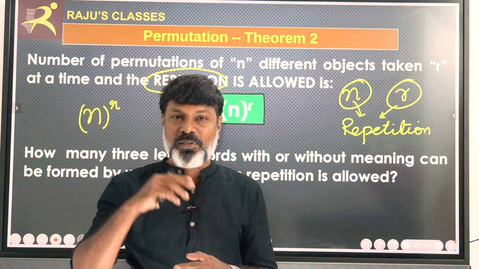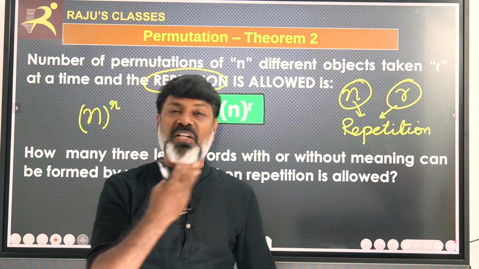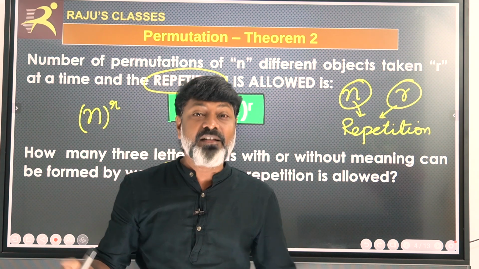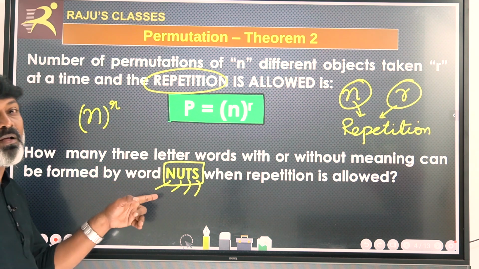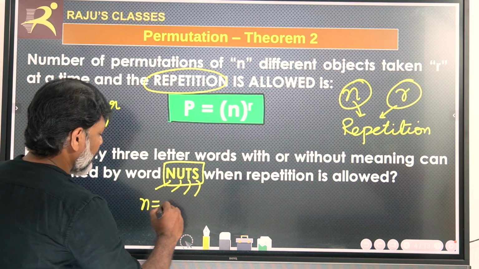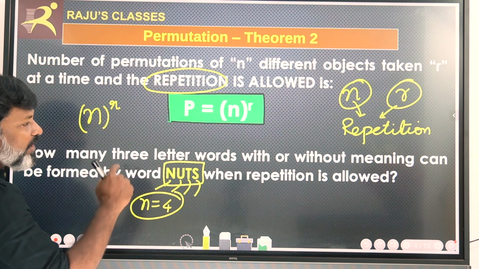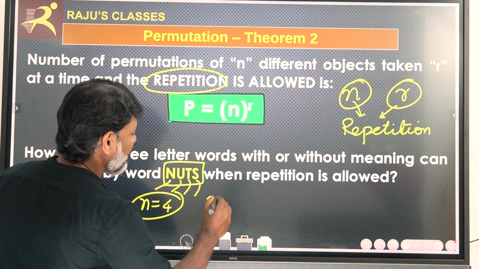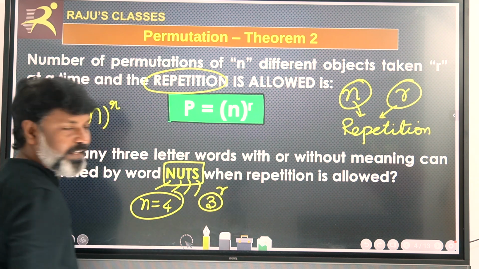Okay, we need to get the permutations in such a way that whether meaning is there or not, that doesn't matter, but we need to get the total number of possible permutations. Therefore, here n is equal to 4. We are taking r at a time, so 3 letters are chosen. Okay, r equal to 3.